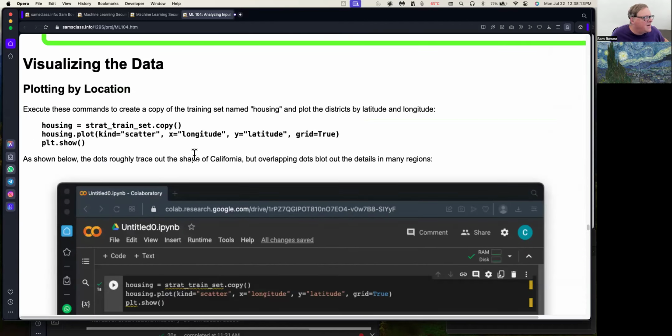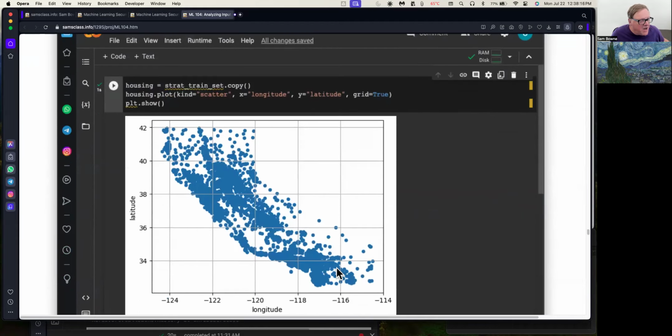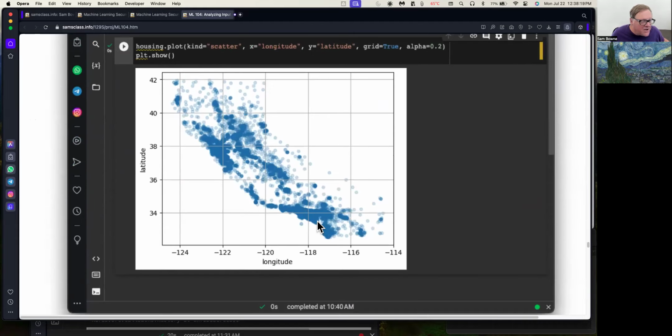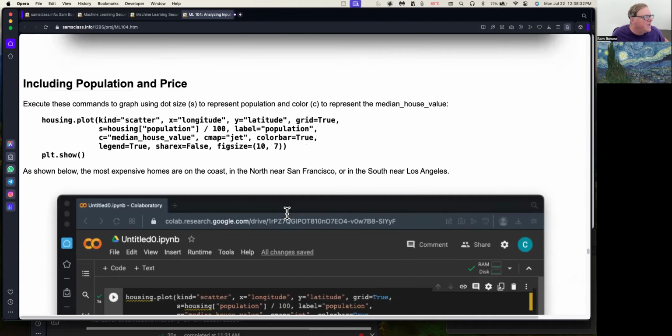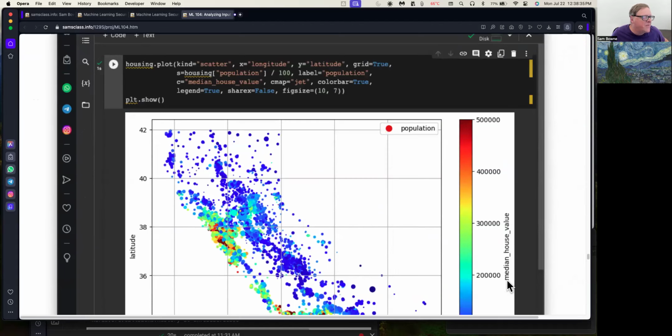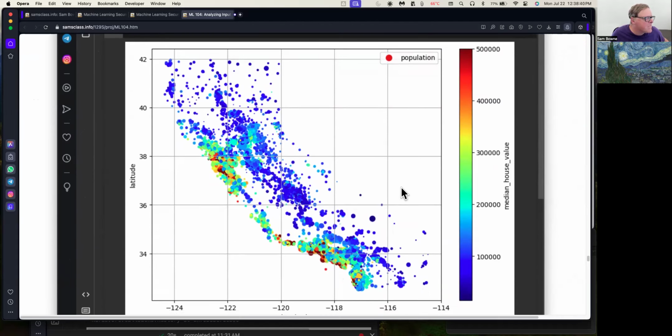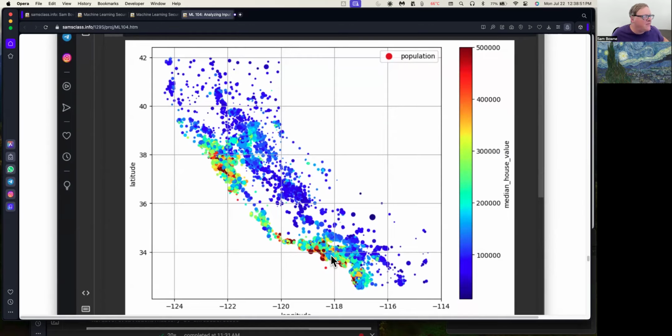All right, so after you've done that, you can visualize the data, plotting them by location, using transparent dots to make it easier to see, to some extent, the huge concentration of houses near the San Francisco or Los Angeles area, although even the transparent dots are still not giving you a very good representation. You can include population and price. The size of the dots is population, the color of the dots is house value, and the location is latitude and longitude. So you've got all 4 of those parameters on one graph.